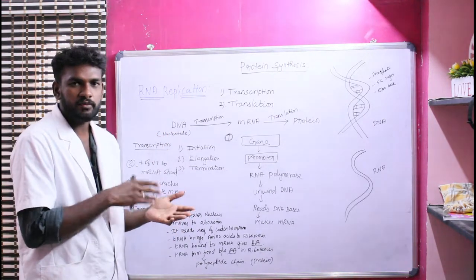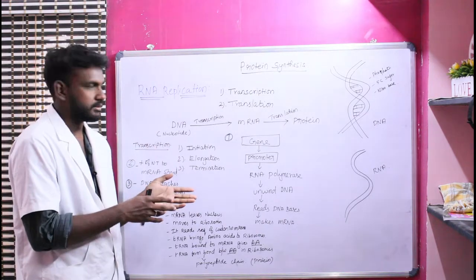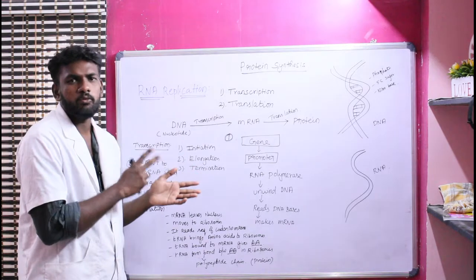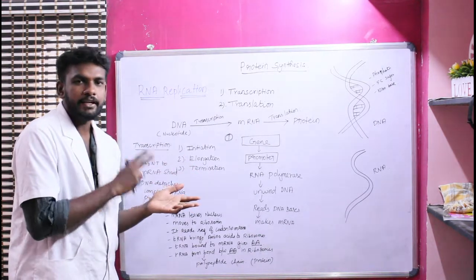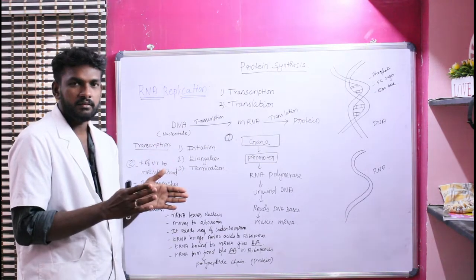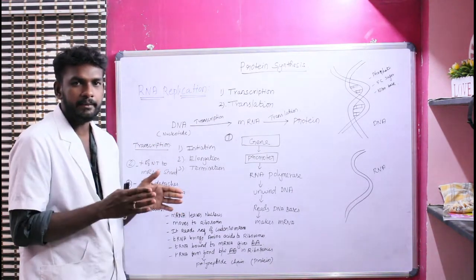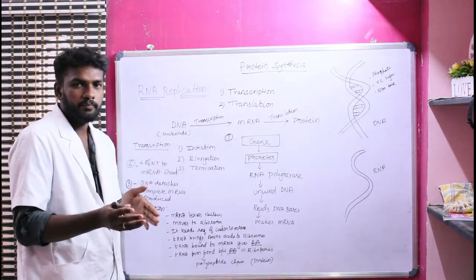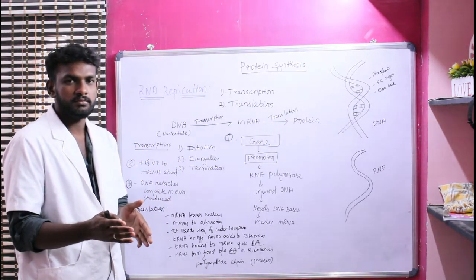Some enzymes are involved during the process. There are two main processes involved. DNA is converted into messenger RNA by the transcription process, and the messenger RNA is converted into protein by the translation process.